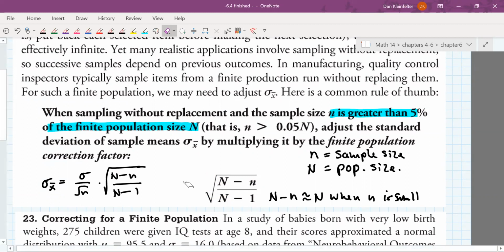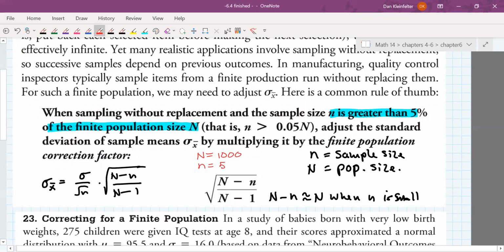Notice that if the sample size, little n, is relatively small, then big N minus little n is pretty close to big N. For example, it's always easier with a concrete number. Let's say that big N was 1,000 and little n was 5.